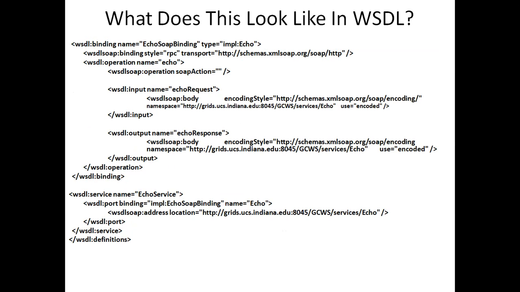Inside this we have written WSDL service name echo service. The WSDL port binding is this, and we have written the echo name here, and accordingly that echo web service is inside this service directory, and finally it is closed by the port, and finally closed by the web services.